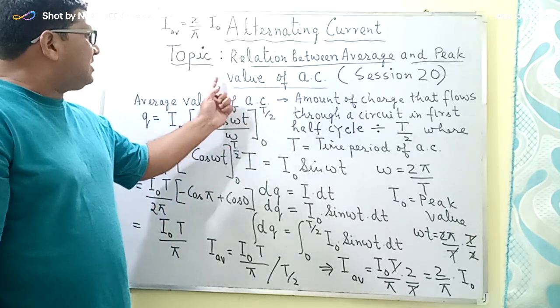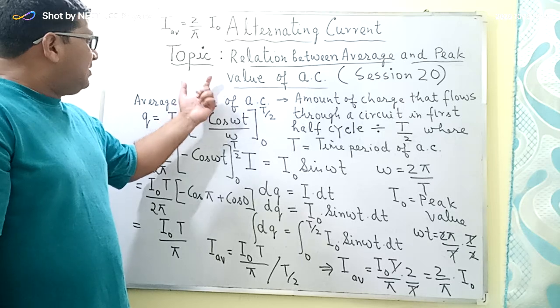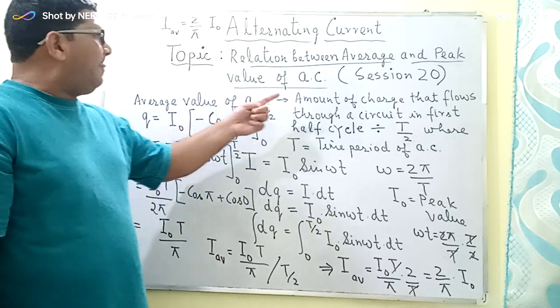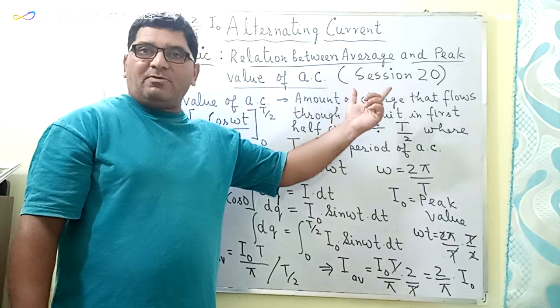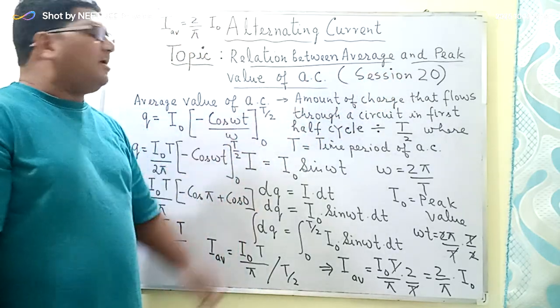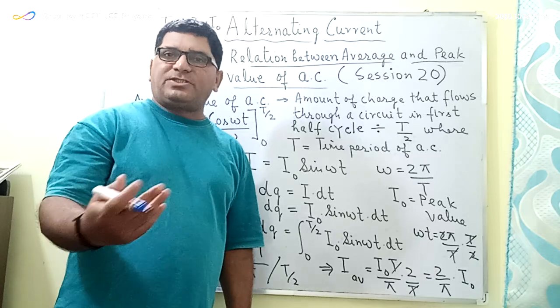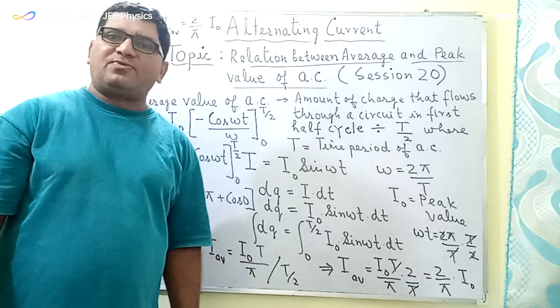Now in the next session, that is session number 21, I will be deriving the relationship between the peak value of the alternating current and the effective value of the AC current, which is also known as the RMS value of the AC current.